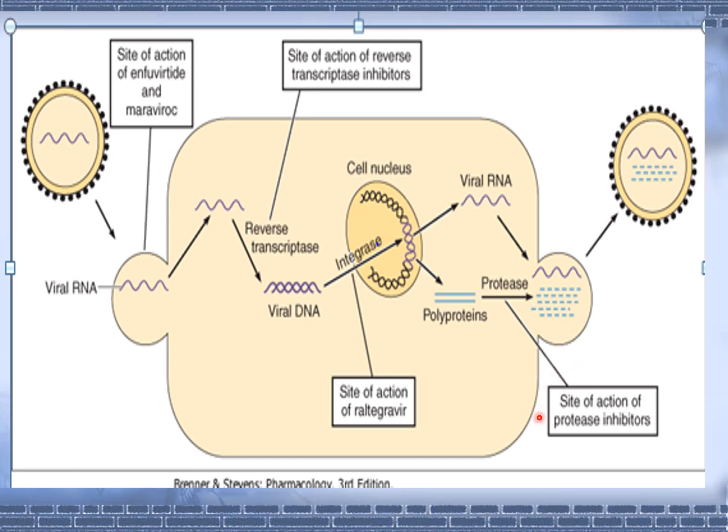This is the site of action of protease inhibitors, which block this step. That is why we give a combination of two, three or more drugs for the treatment of HIV infection, because if there is resistance to any one group, then other groups are available. So this decreases the chances of developing resistance to the drugs.